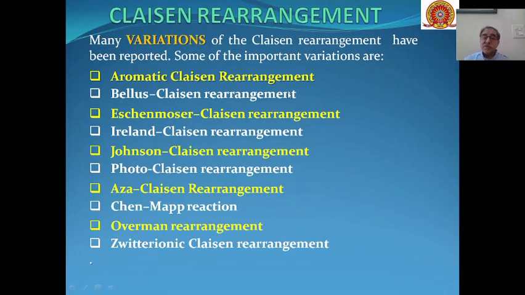So these are some of the common variations which have been seen over the years in chelation rearrangement, where one of the groups changes from the basic substrate present in the chelation rearrangement.